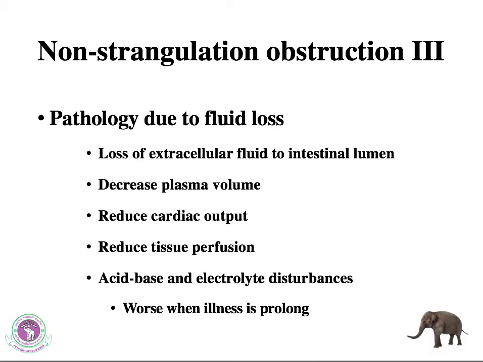Regarding the pathology due to fluid loss, in non-strangulation colic there is loss of extracellular fluid into the intestinal lumen, which results in reduction in plasma volume, reduced cardiac output, reduced tissue perfusion, and also causes acid-base and electrolyte imbalance, which usually worsens when the illness is prolonged.